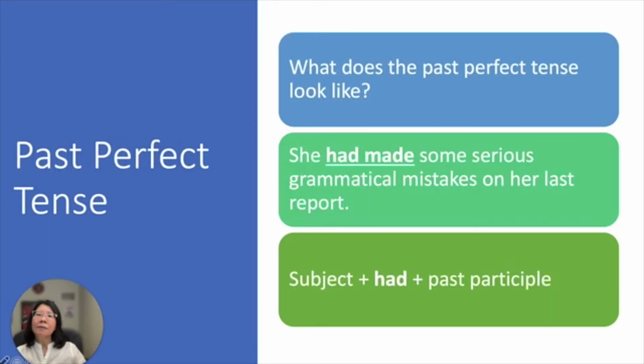Usually we use past perfect tense to tell people that something had happened in the past. So let's look at the example here. She had made some serious grammatical mistakes on her last report. So last report, that means it's in the past. So she had made the mistakes. And the formula is you have to put a subject and then had and then add in the past participle.